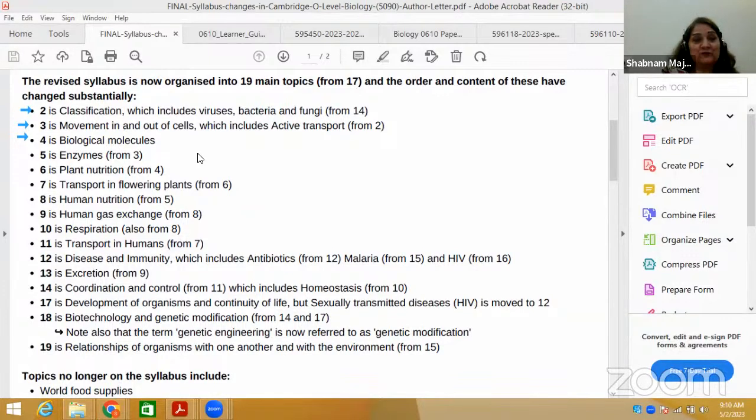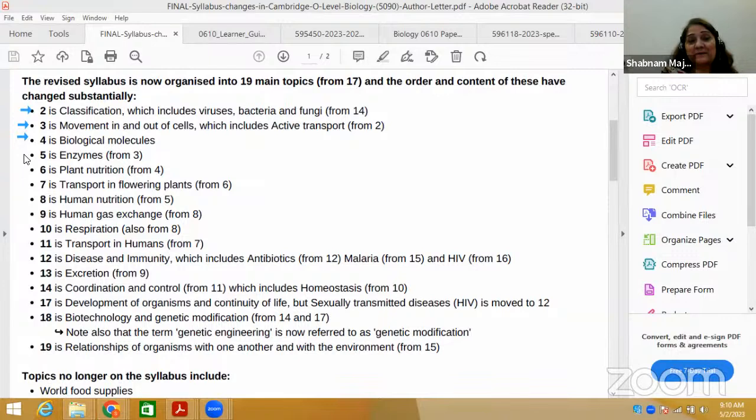In O-levels, you did the basics of biological molecules like carbohydrates, proteins, fats, and all. Now the topic is biological molecules. But in this latest syllabus, nucleic acid is also added a bit. Nucleic acid is mentioned in the first classification topic as well, which is DNA basically, and then in biological molecules, and then we will be doing it in inheritance also, and even in genetic modification. So nucleic acid will be repeated in most of the topics.